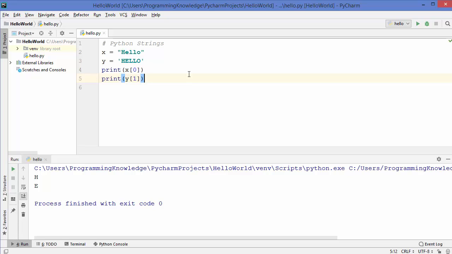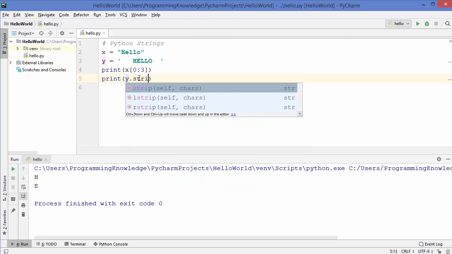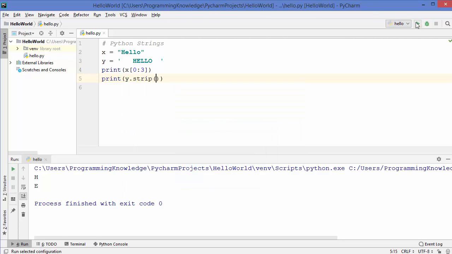Now in Python, you can also get a substring out of a string. So here inside these square brackets, I can write that I want a substring out of this complete string, the first 3 letters of this string. I can start from 0, and I can say I want to stop at 3. That means we will get the first 3 characters of the string. Also, let me add some spaces into the second string here. And in Python, there is a method called strip. So I'm going to use this strip method, and let's run the code first of all.